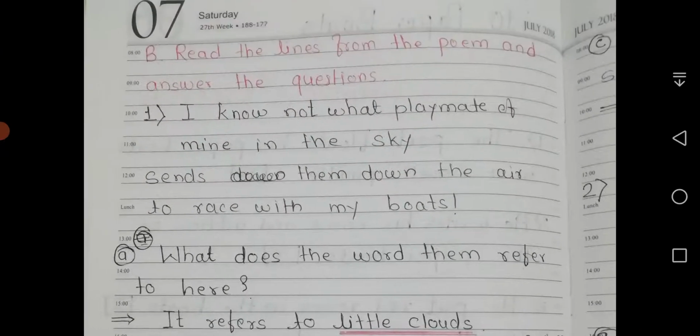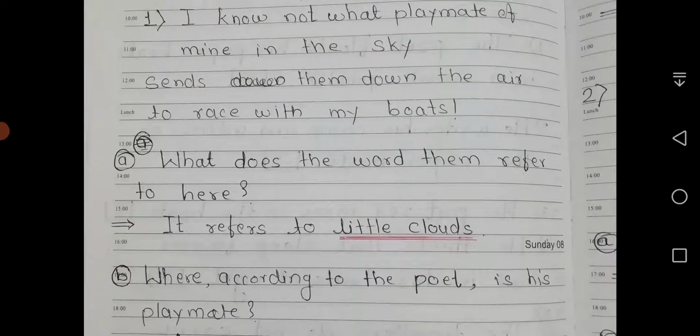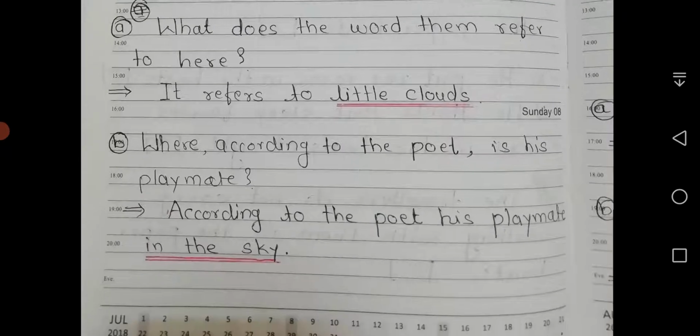Then B. Read the lines from the poem and answer the questions. First one. I know not what playmate of mine in the sky sends them down the air to race with my boats. Question A. What does the word them refer to here? And answer is it refers to little clouds.